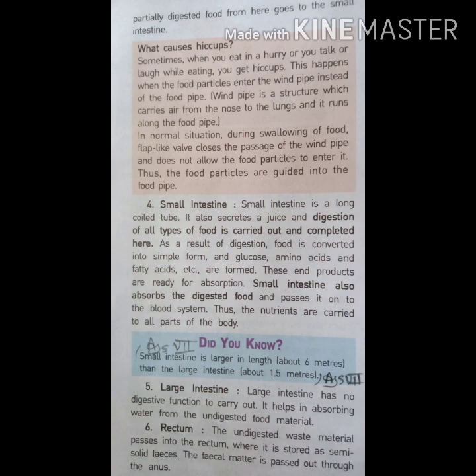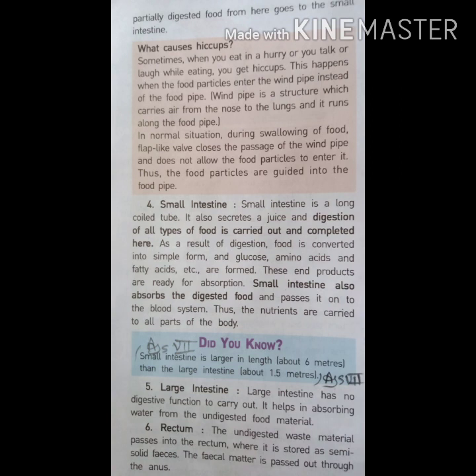And this is the site of absorption also. After digestion, the good things that are produced are absorbed in the small intestine only. So the small intestine is the site of complete digestion and complete absorption.